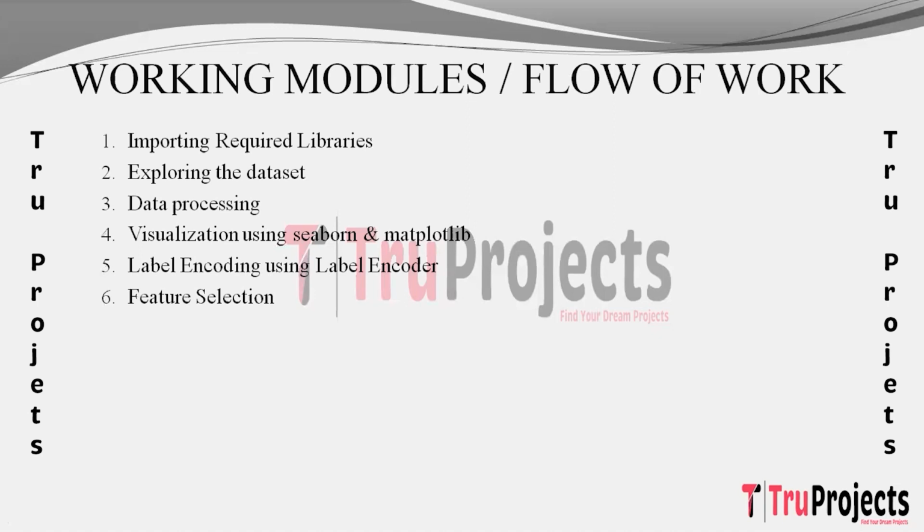The next step is feature selection. In this step, feature selection is carried out using select percentile with mutual information classification, optimizing the dataset for model training by retaining the most informative features.